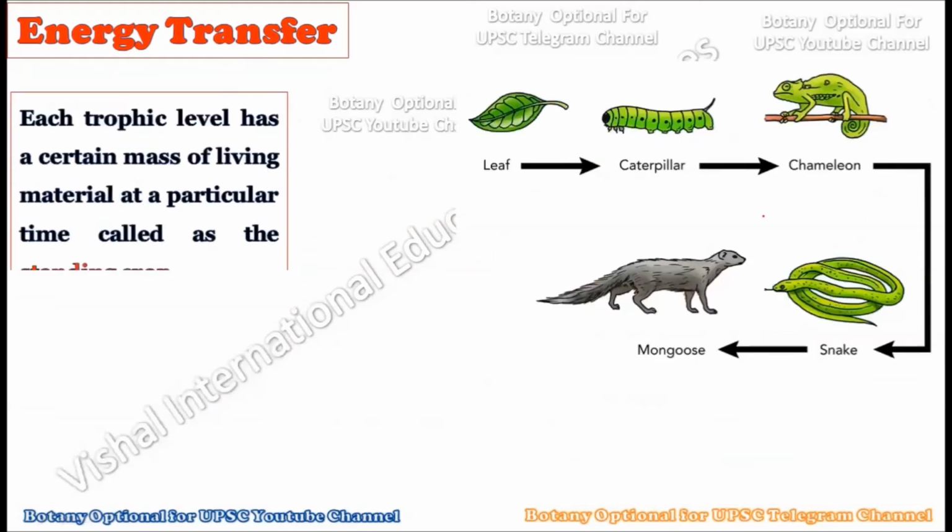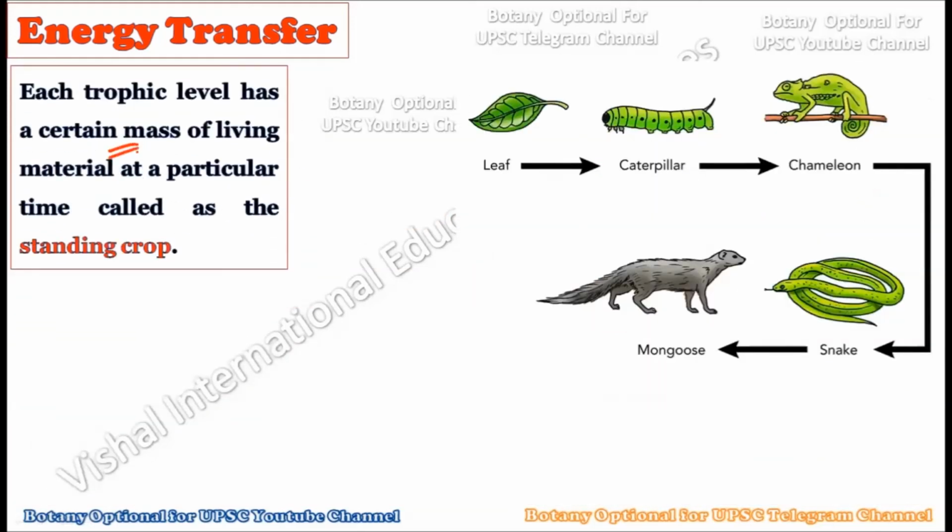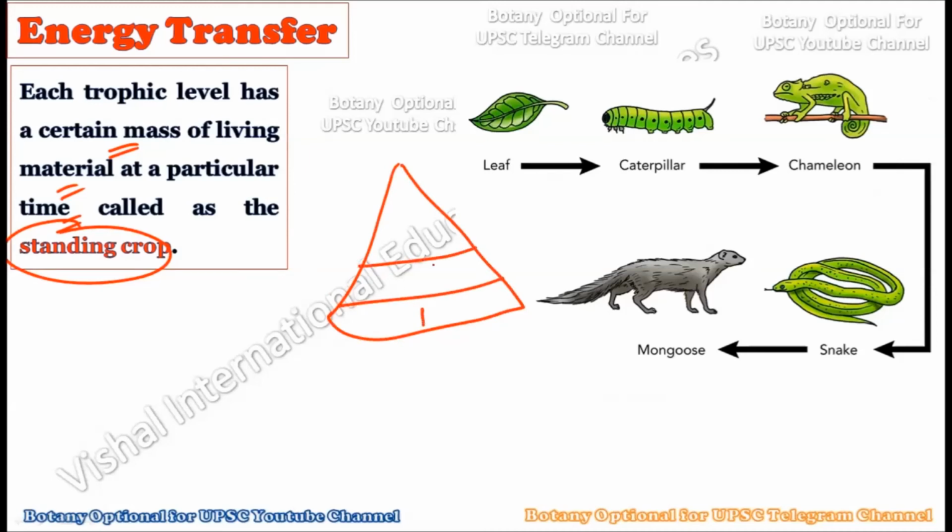Now consider, each trophic level has a certain mass of living material at a particular time, which is called the standing crop. This is very, very important. Now see, these are the trophic levels: the first trophic level, second, then the third and the fourth. All the living organisms present at the first trophic level, that is all the plants, whatever mass they have within their body, this is called the standing crop of that trophic level. A very important term, we have to understand it very carefully.